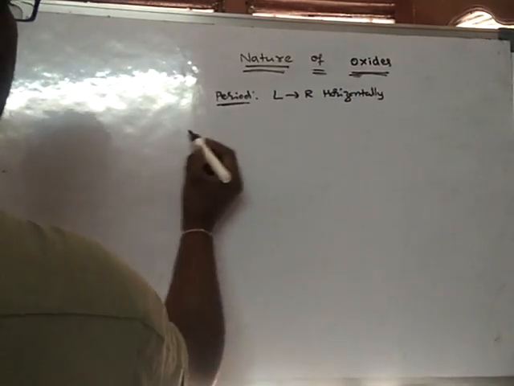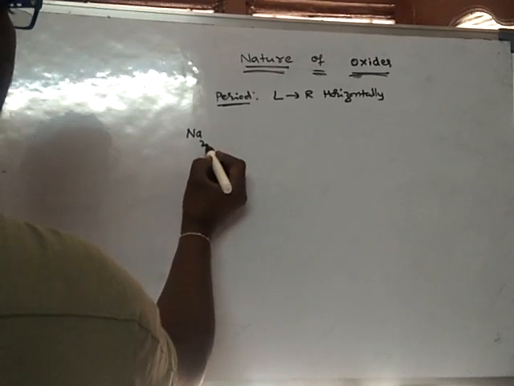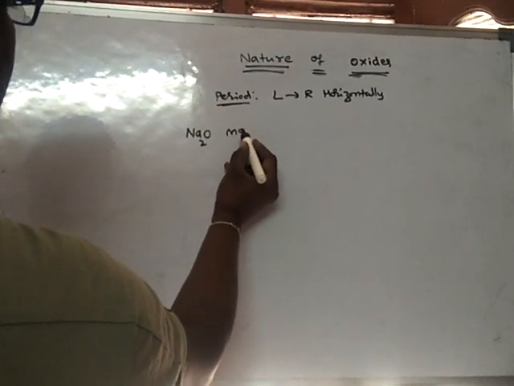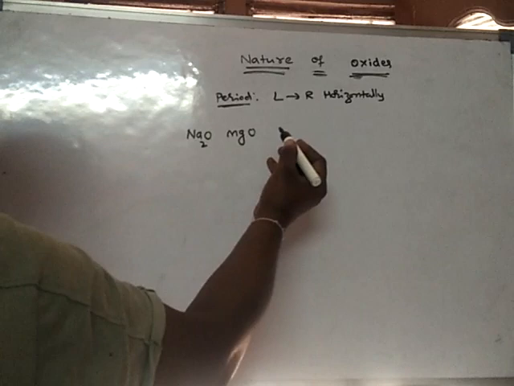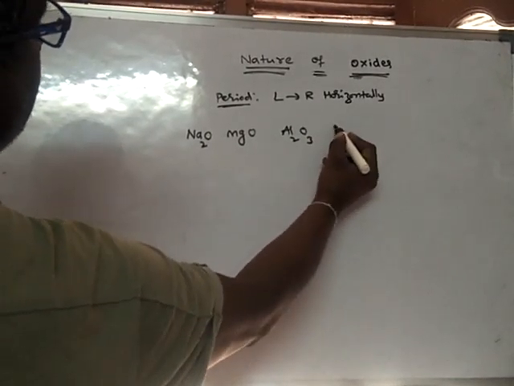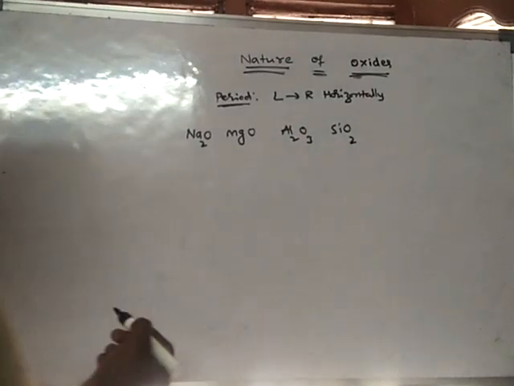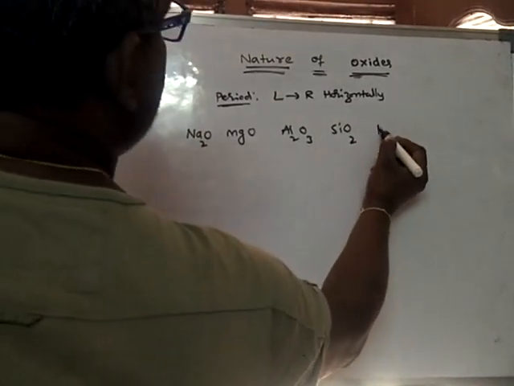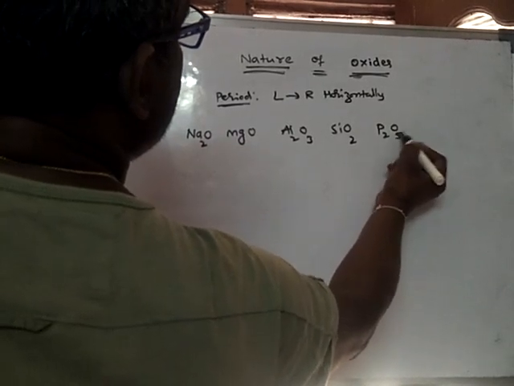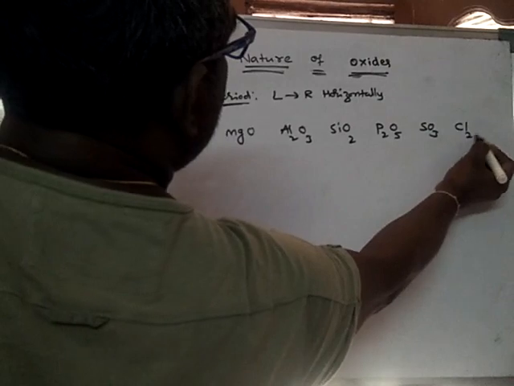What are the oxides of third period elements? Sodium oxide, magnesium oxide, aluminum oxide, silicon oxide, oxide of phosphorus, oxide of sulfur, oxide of chlorine.